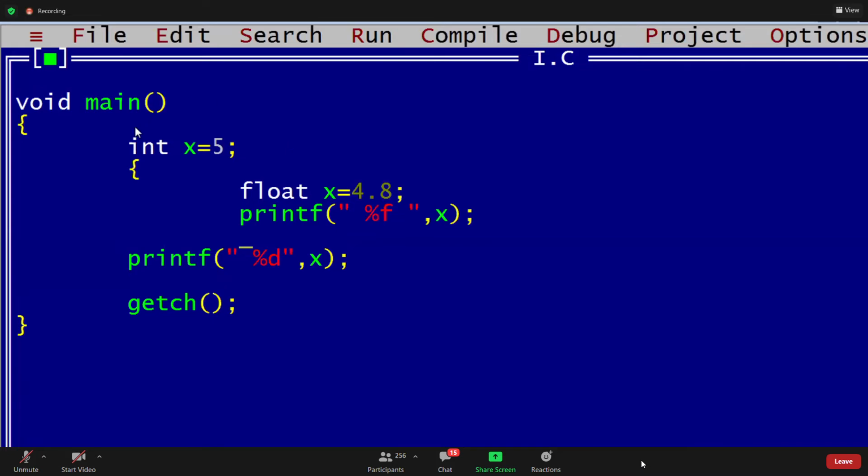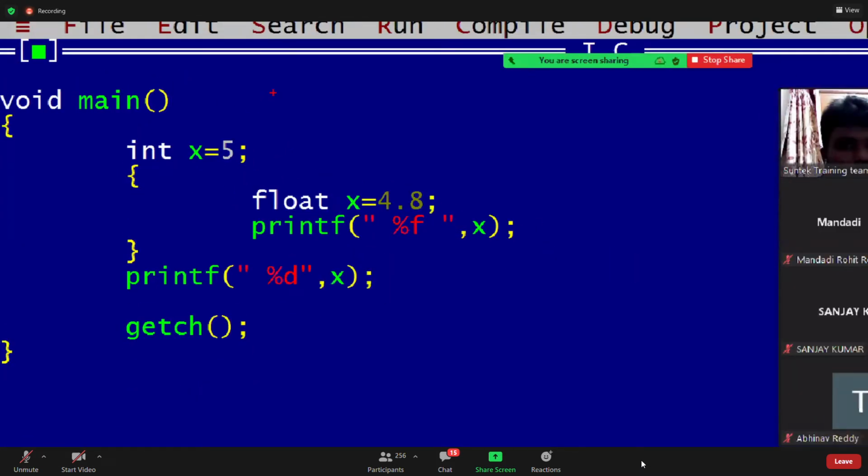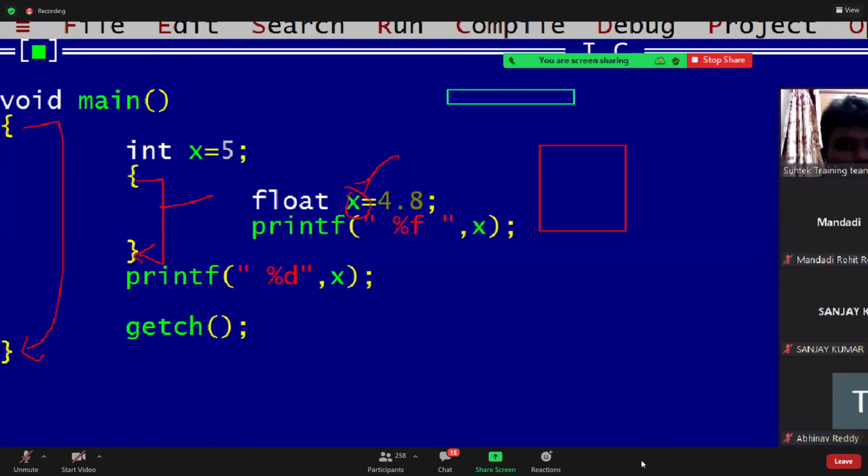Now I'm differentiating this int x scope and float x scope. The int x scope is within the main function. The float x scope is within the local block. Where is it visible, guys? Within this local block. Float x is visible within this block. Consider, guys, these are the boxes. Consider this as the local block and this as the main block. If I declare float x, this is the float x, guys.